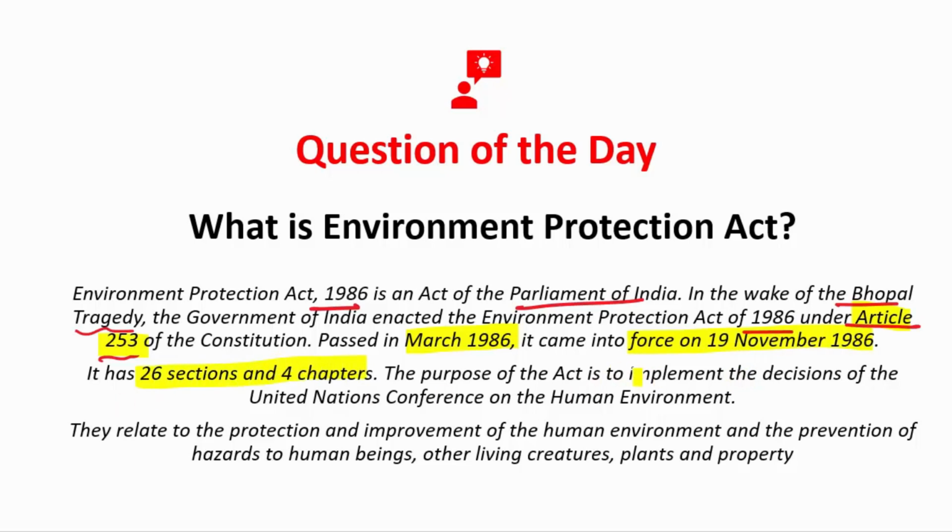The main purpose of this act was to implement the decisions of the United Nations Conference on the Human Environment, right? They relate to protection and improvement of the human environment. By they, I mean the United Nations Conference on the Human Environment. This relates to the protection and improvement of the human environment and the prevention of hazards to human beings, other living creatures, plants or property due to those hazards. It can be any hazard which is related to the industrial sector, right?